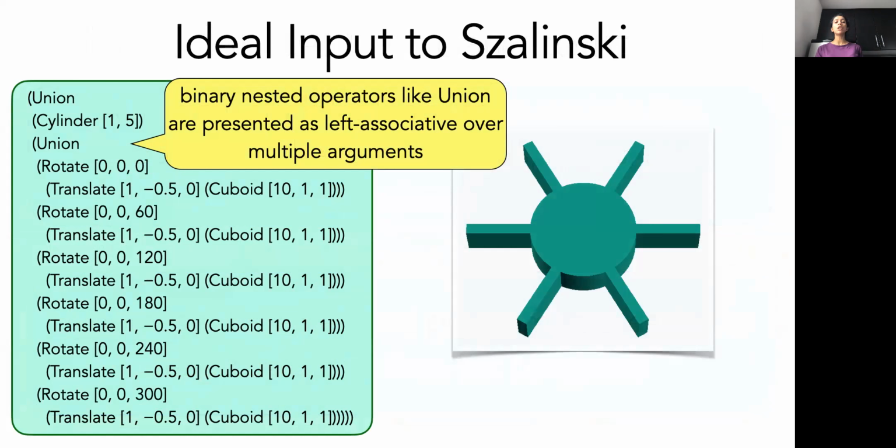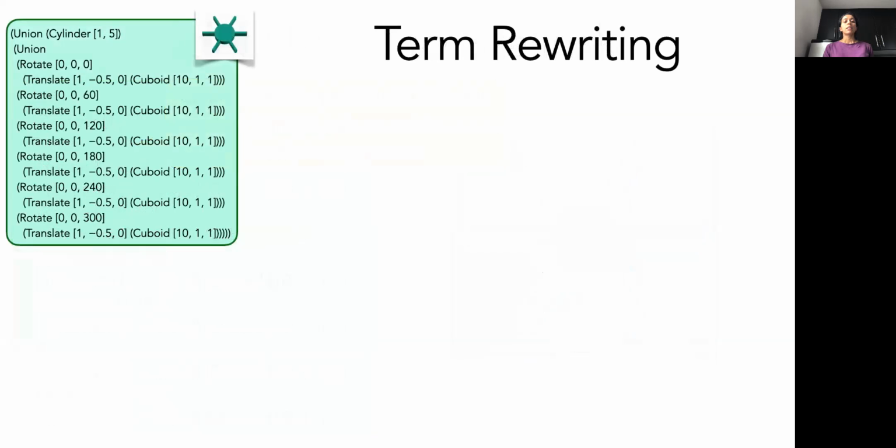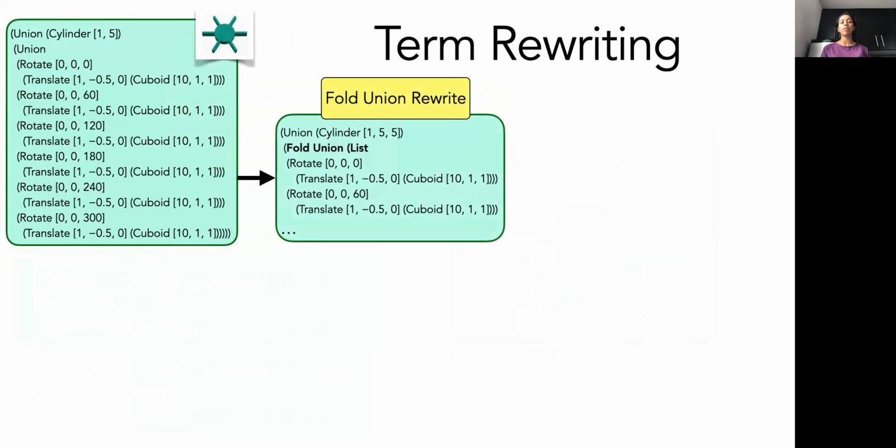Now, to see how Salinsky works, we will first consider an ideal input where the program happens to be organized in a way where it's easy to see how to convert it into a loop. Later, we will show how Salinsky handles more general cases. Salinsky's core strategy is based on term rewriting. So here we have a program for the ship's wheel where a cylinder is unioned with an inner union of rotate expressions. Salinsky uses a syntactic rewrite to convert that inner union into a fold expression with a union operator and a list of rotate expressions.